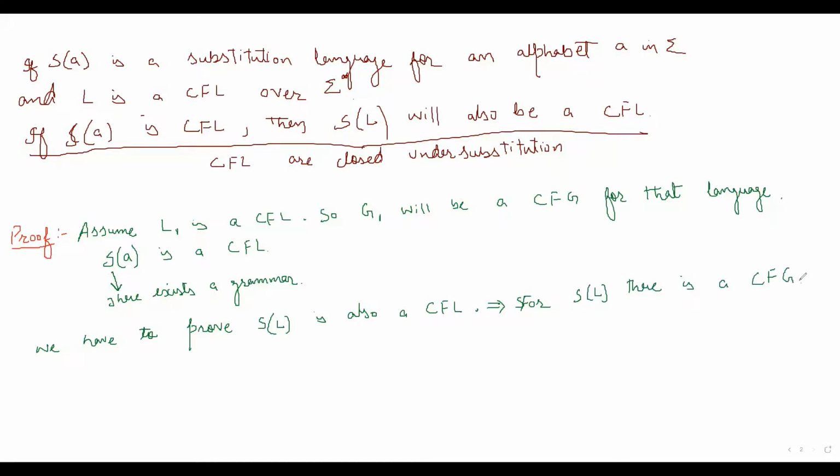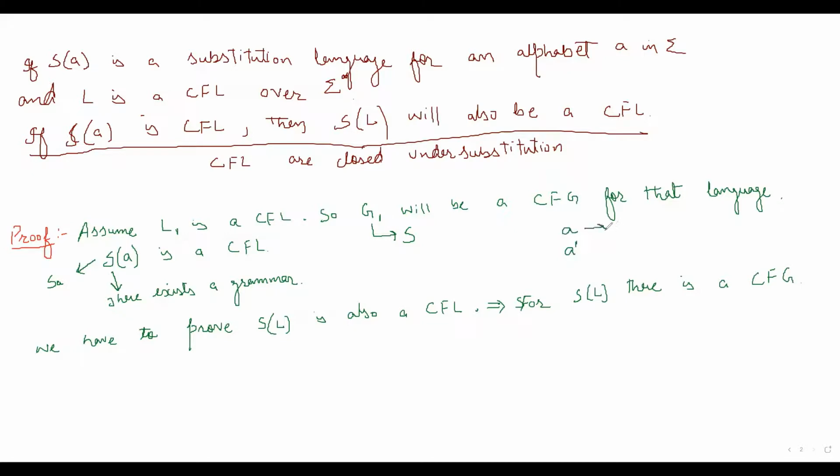So let's see if there is a context-free grammar for S of L. Okay, so this grammar for L1, let's say its starting symbol is S. Fine. Now let's say S of A, its starting symbol is SA.